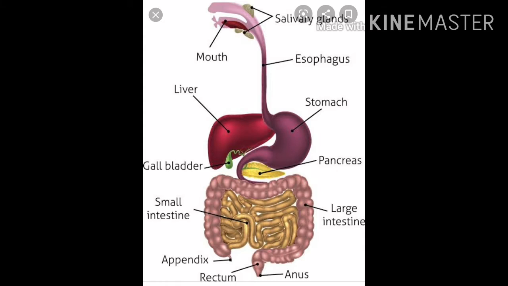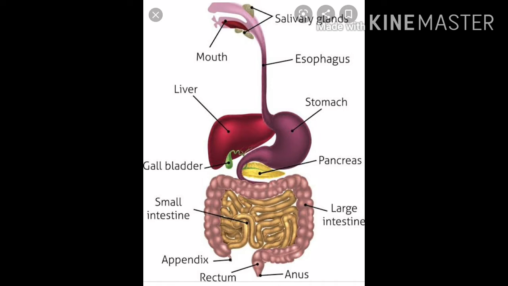In this video, we discuss nutrition in human beings. Now, the human digestive system is very complex in nature. Different parts are involved and perform different functions by using various digestive juices and enzymes. The human digestive system starts with the mouth.